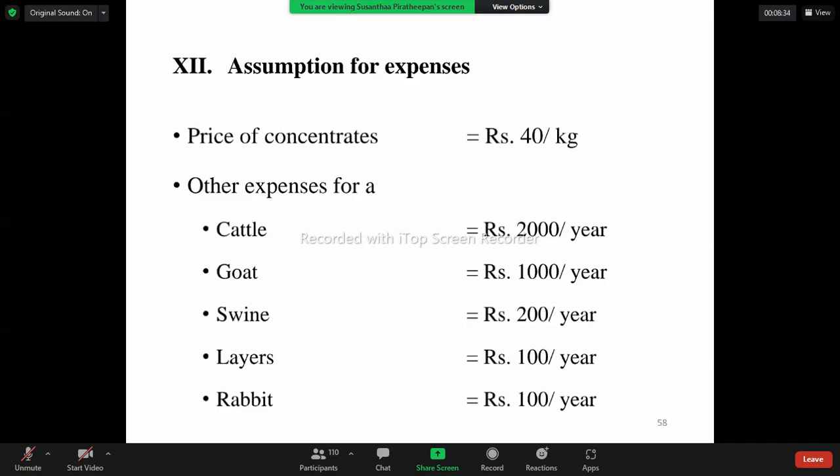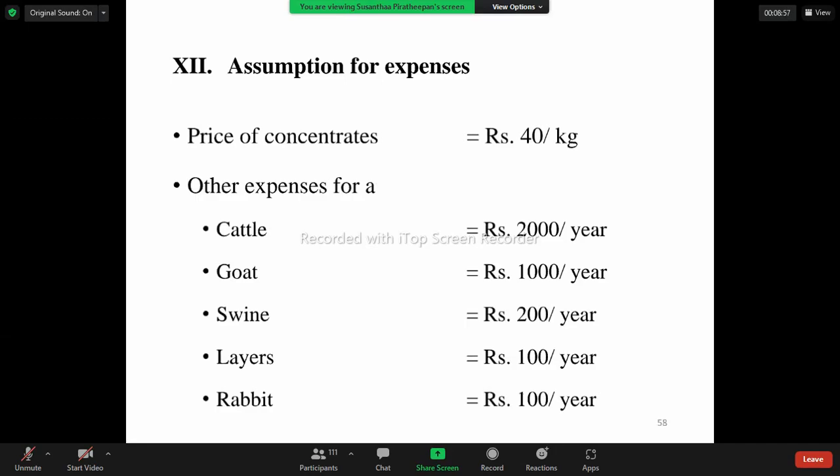Assumptions for expenses. Price of concentrates, rupees 40 per kilogram. Other expenses for a cattle, rupees 200 per year. Goat, rupees 1000 per year. Swine, rupees 200 per year. Layers, rupees 100 per year. And rabbits, rupees 100 per year.